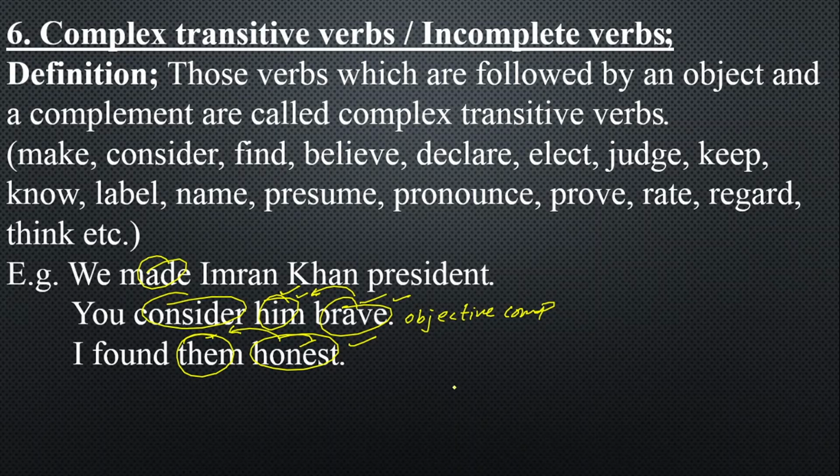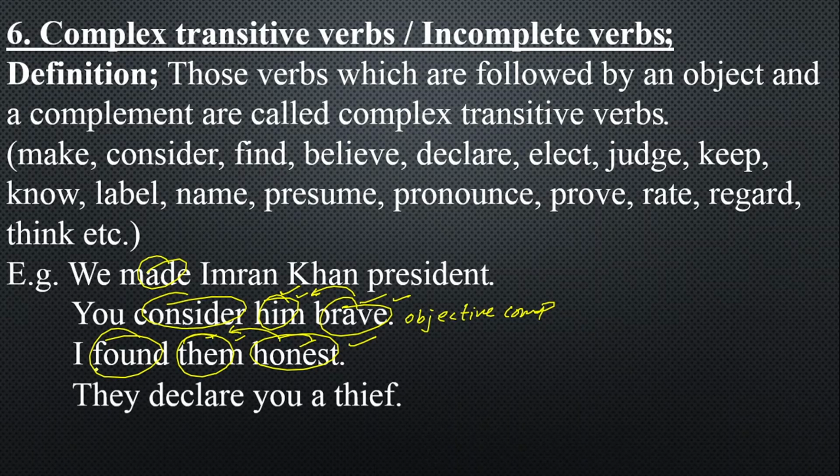I found them honest. Now I found honest whom? Them. I found them what? Honest. I found them honest. So for that your object and your complement both are necessary to complete the meaning of your verb found, which is known as your complex transitive verb.